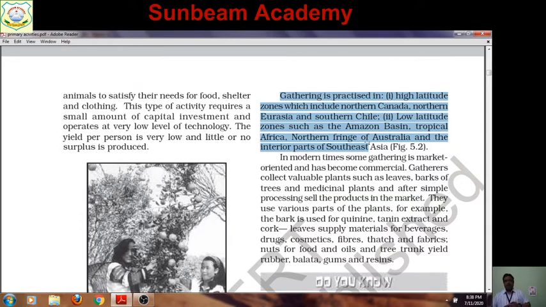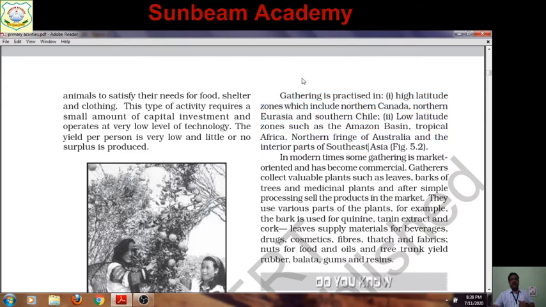Number one, the high latitude zones which include northern Canada, North American part, northern Eurasia, and southern Chile. Second, low latitude zones such as Amazon basin, tropical Africa, and the northern fringe of Australia and the interior part of Southeast Asia.